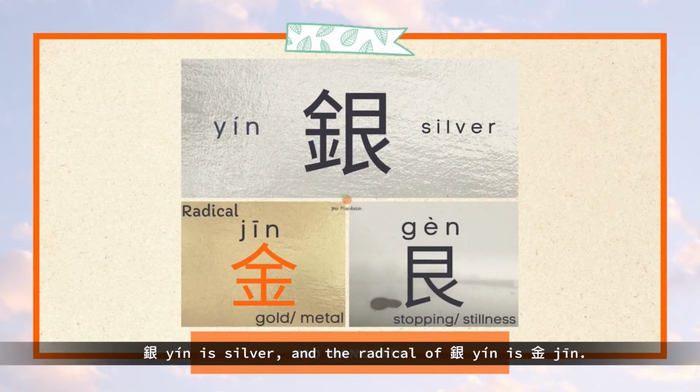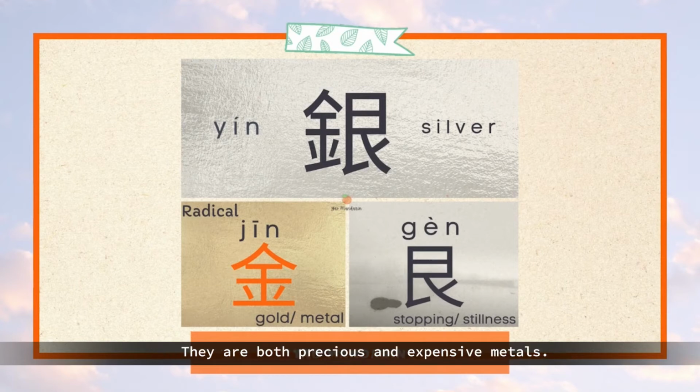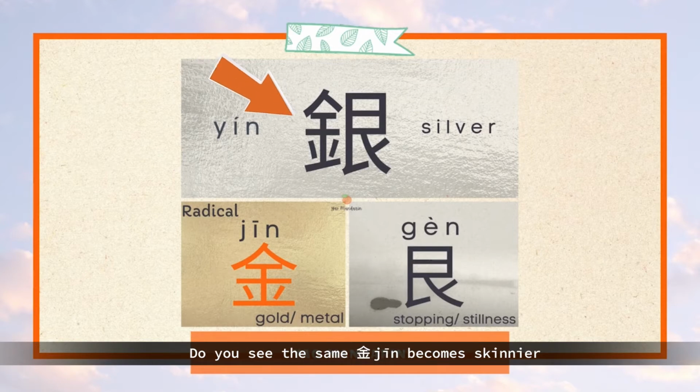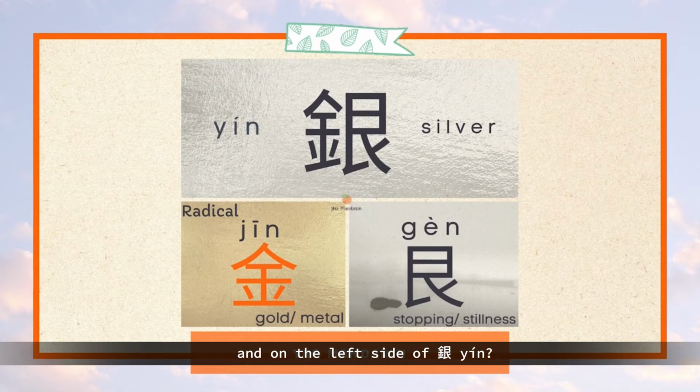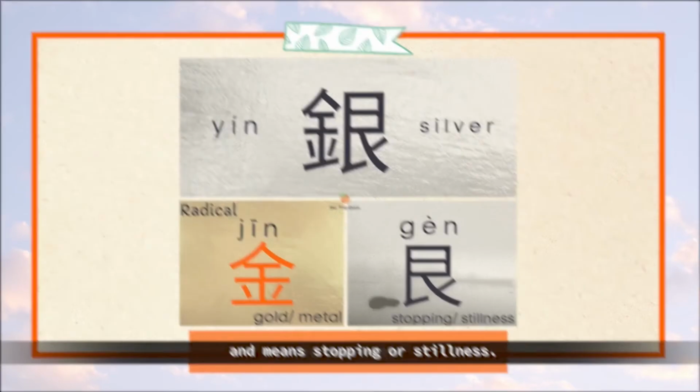Yin is silver. The radical of yin is 金. Yin can also mean money or wealth, as 金 does. They are both precious and expensive metals. You see the same 金 become skinnier and on the left side of yin, that shows yin relates to metals. The right side of yin is 艮 and means stopping or stillness.